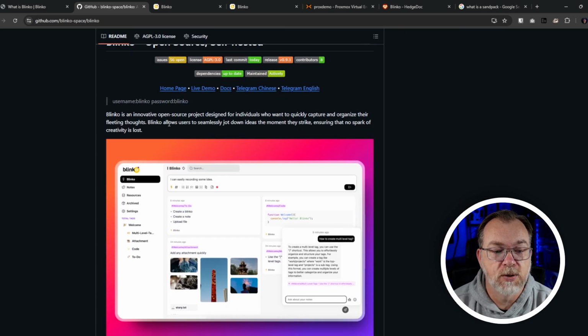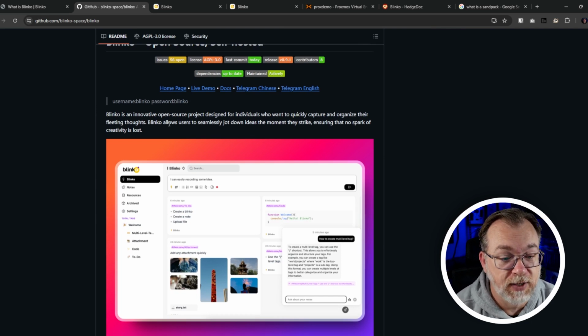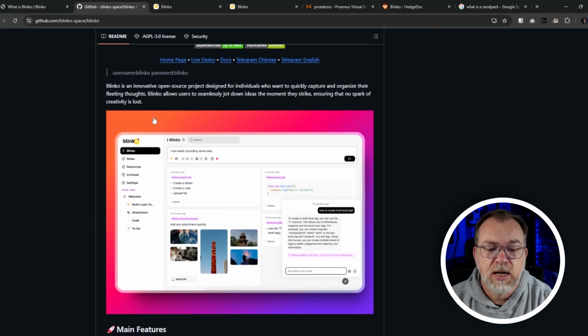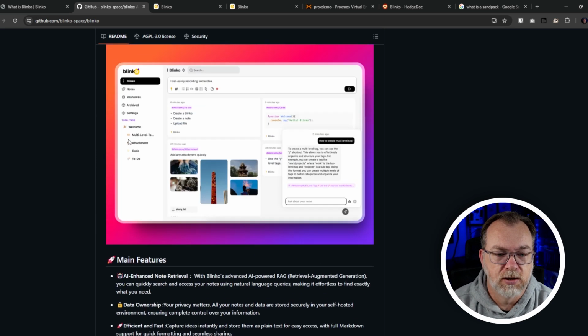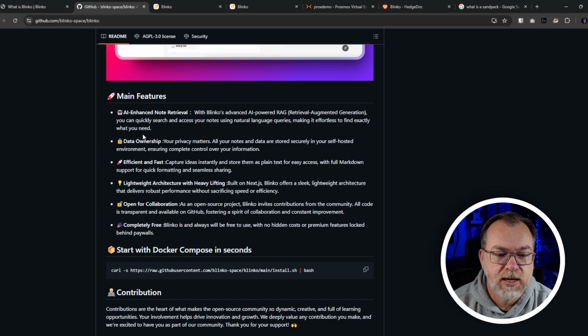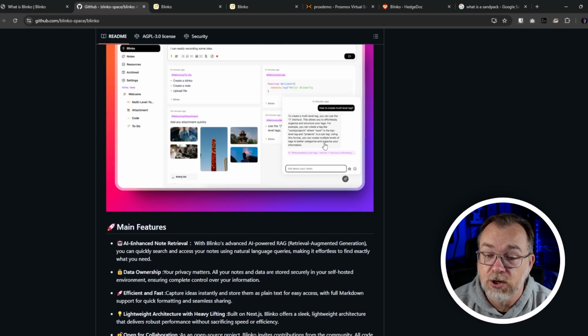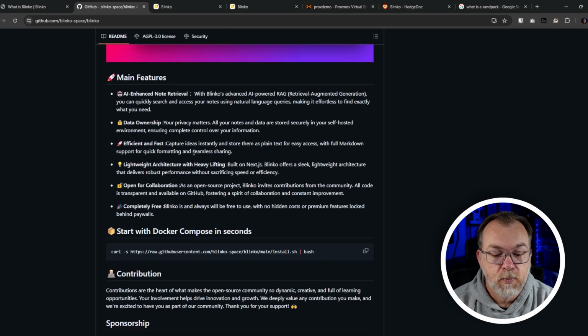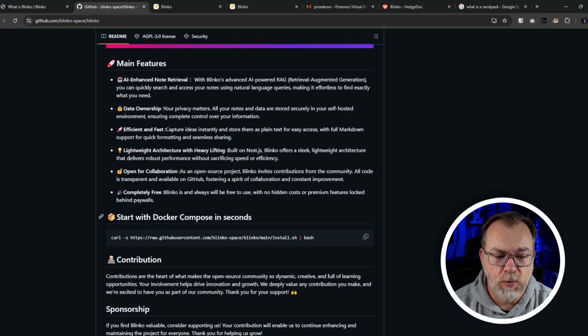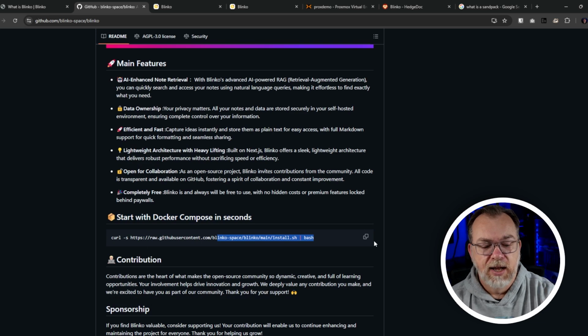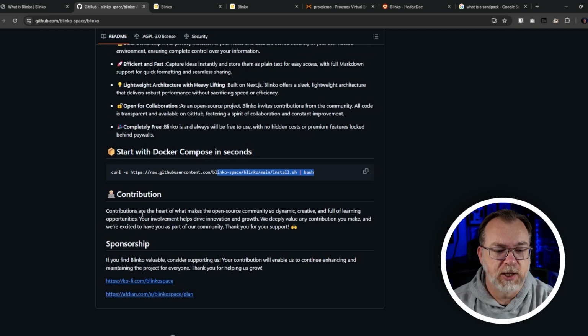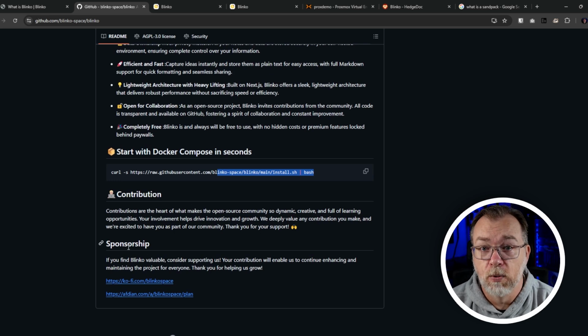And of course, Blinko is an innovative open source project designed for individuals who want to quickly capture and organize their fleeting thoughts. I think we covered this earlier. And then of course, a little demonstration here, or a little screen grab of what it might look like. And it looks like they've got AI turned on in this screen grab. That's what's going on down there. And then of course, more information about this. And if you wanted to, you could start with Docker Compose in seconds by running that command. And I'm not always a fan of that. So we're going to do things the hard way. And then more information about contribution and sponsorship if you want to go that route.